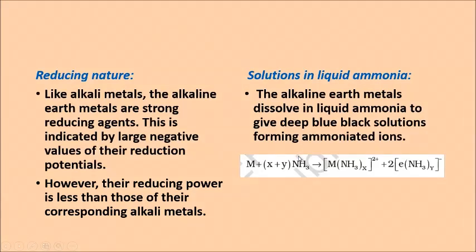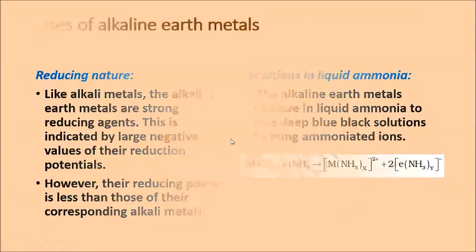The general equation is given as alkaline earth metal dissolved in liquid ammonia, that means NH3 is there. Ammonia gives you a complex of [M(NH3)x]2+ plus the evolution of ammonia gas. So this is the ammoniated ion formation. These are the chemical properties of alkaline earth metals.